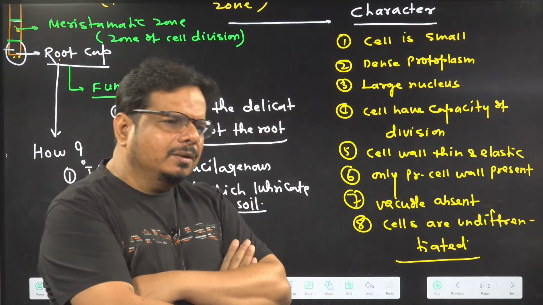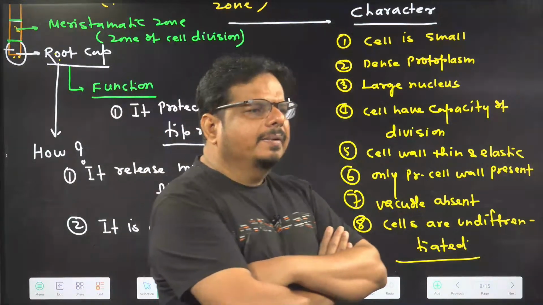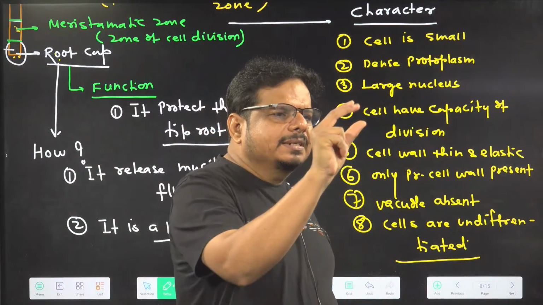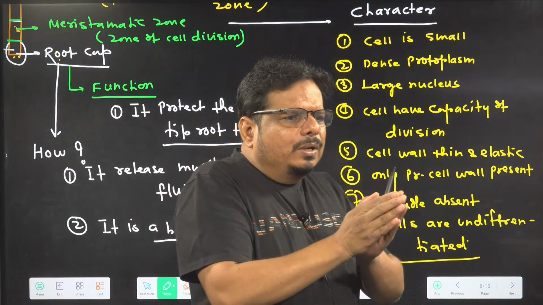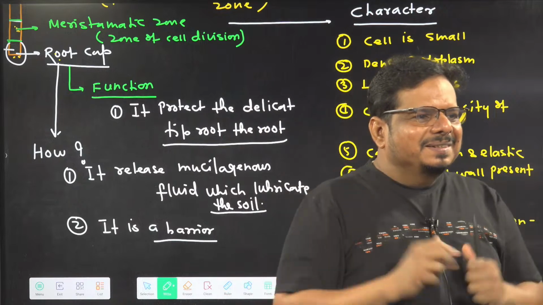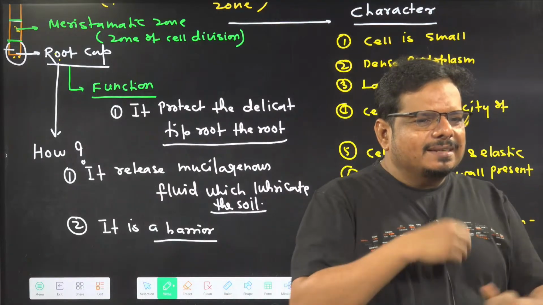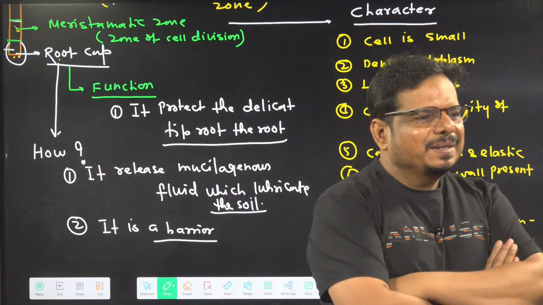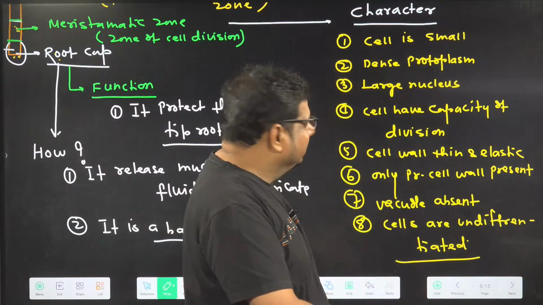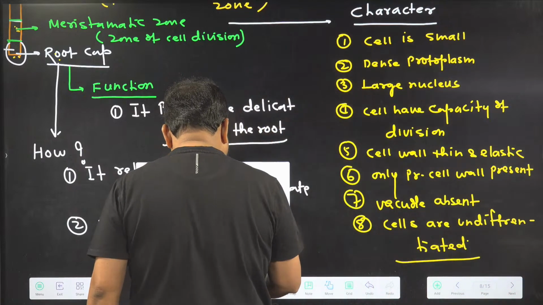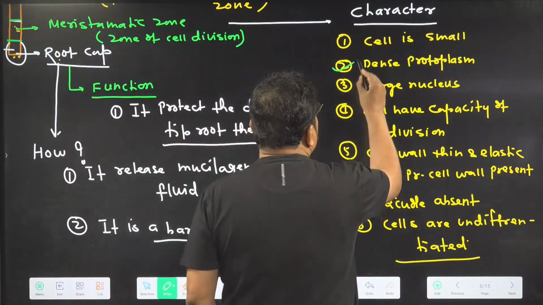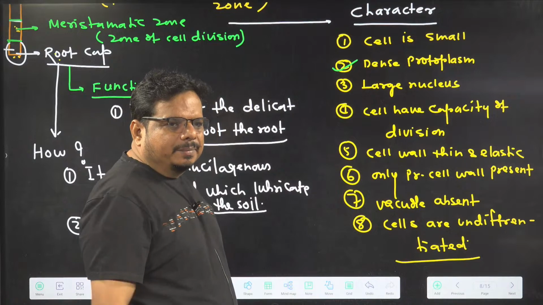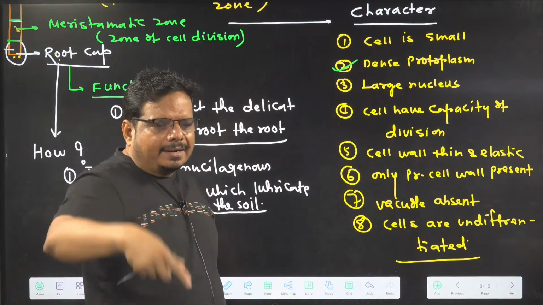Cells are continuously dividing, so the size of the cell remains small. When a cell goes into the zone of elongation, it becomes large. So in the meristematic zone, cell size remains small. And any dividing cell has dense protoplasm because they are in a very active state of division.